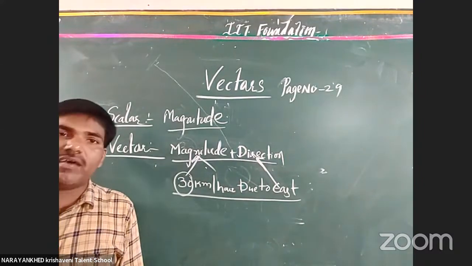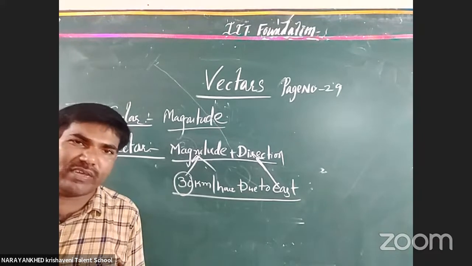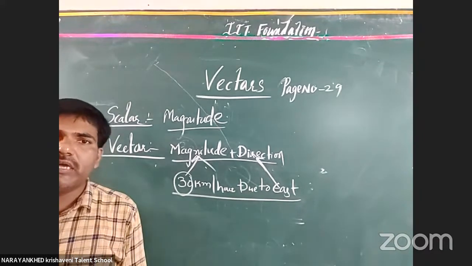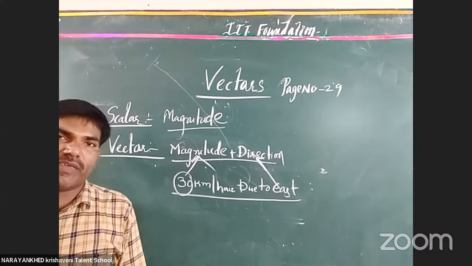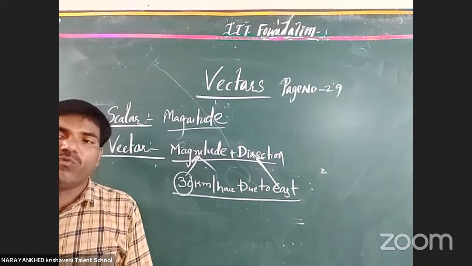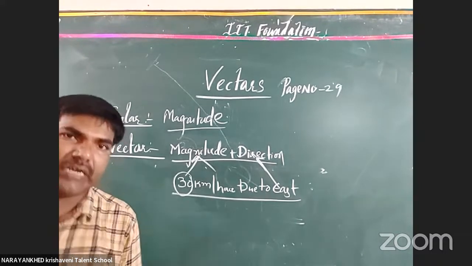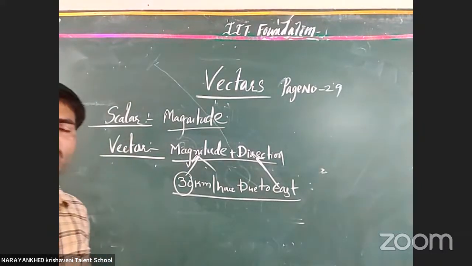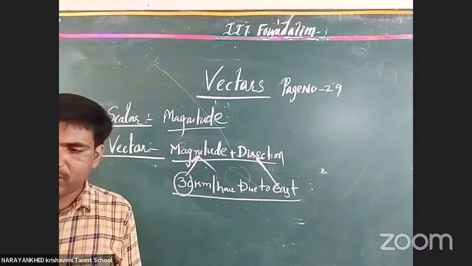When you measure or describe any physical quantity in this mode, it is called a vector. These types of physical quantities are called vectors. I hope you got it. Vectors contain both magnitude and direction.